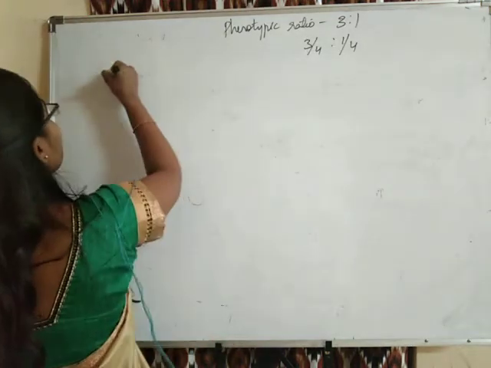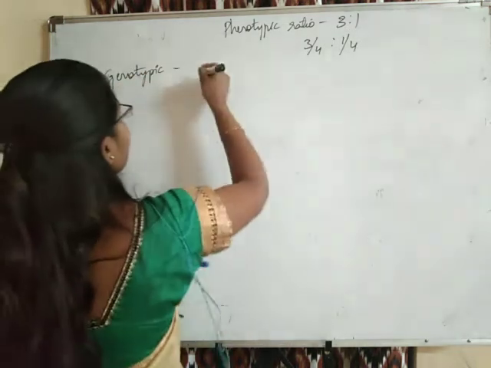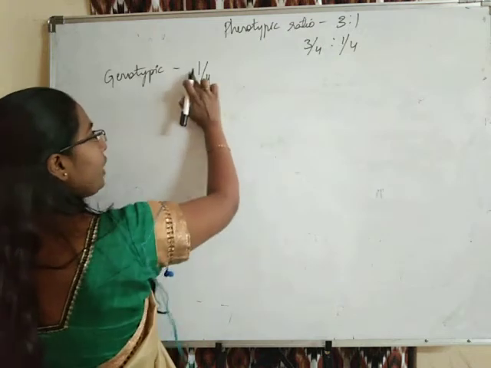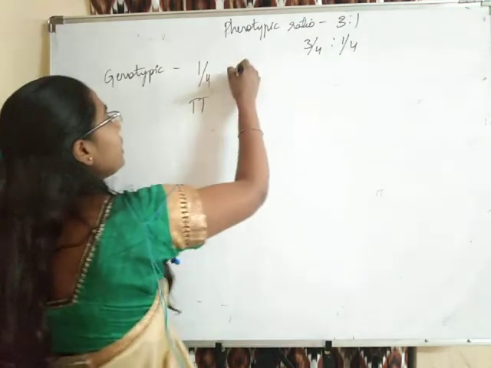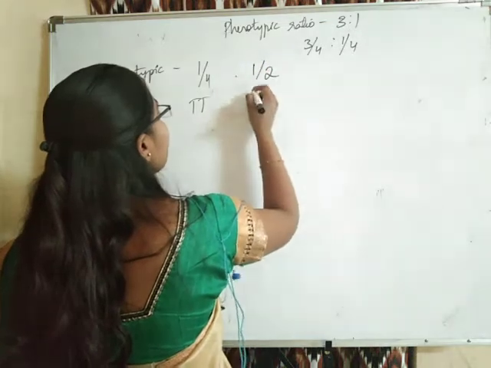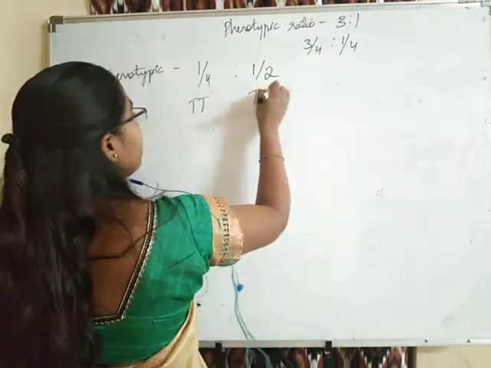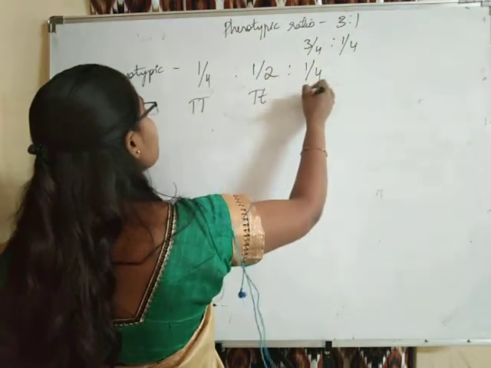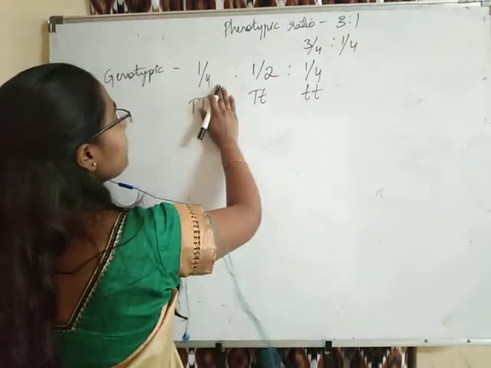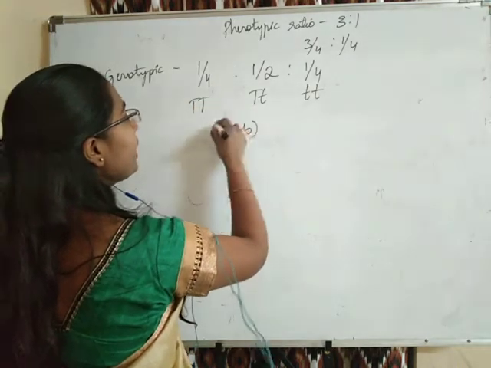The genotypic ratio would be 1/4, which is capital T capital T, out of 4 only 1 was capital T capital T, right? And 1/2, that means only half, out of 4, 2 were capital T small t, and 1/4 small t small t. So this is in the form of a plus b whole square formula.